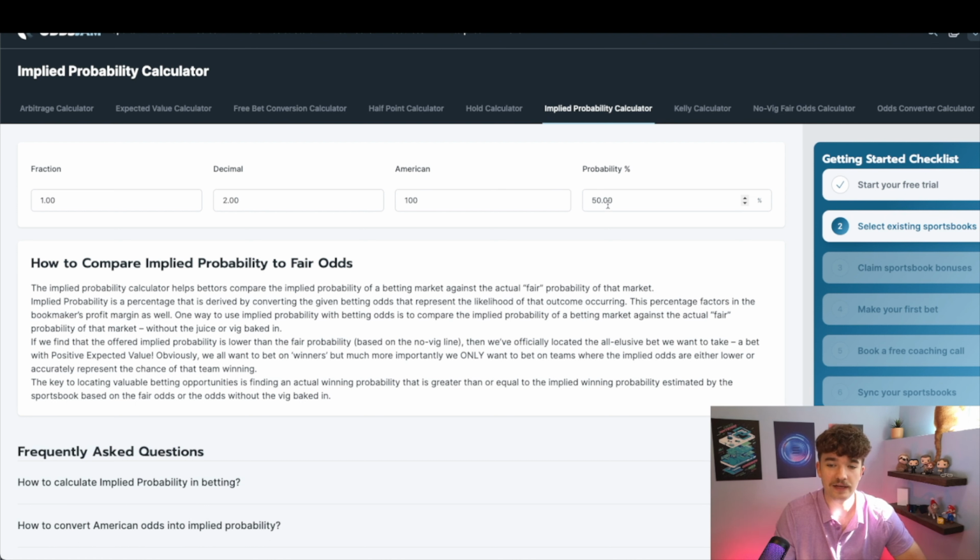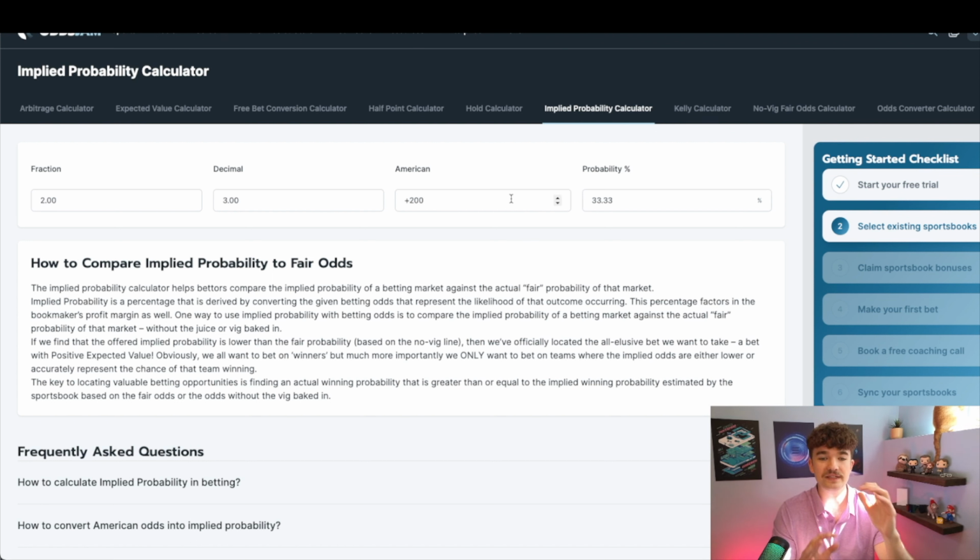That makes sense, right? And if we were to do, let's say, minus 200, that means it's 1 out of 2. So that basically means that 2 out of 3 times it hits, so it's a 66% probability. And finally, let's do plus 200, meaning 2-to-1 odds. That means that out of 3 times it plays, it only hits one time, but you're getting 2-to-1 odds, so it balances it out.